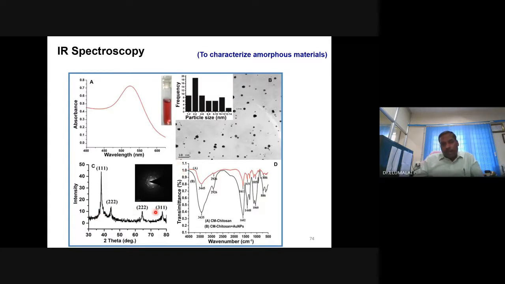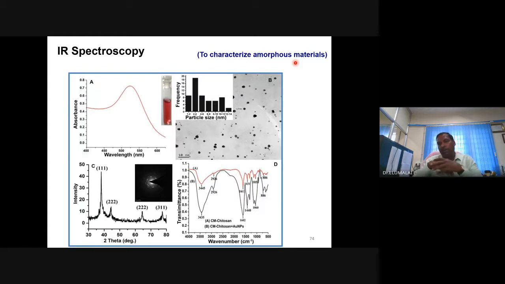So this is the X-ray diffraction pattern, UV spectrum, IR spectrum, this is morphology. All these four techniques are required to completely understand the nanostructural characterization. Very specifically, I would like to highlight IR spectroscopy and Raman spectroscopy. They are complementary to each other. They are very much useful in characterizing amorphous materials. We know what is amorphous material now.